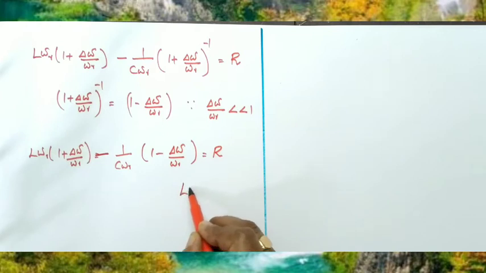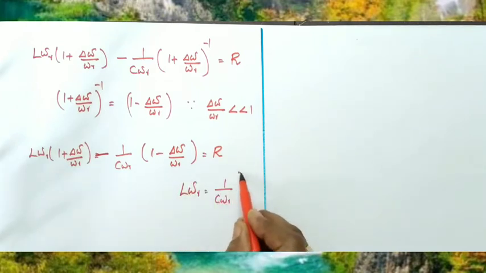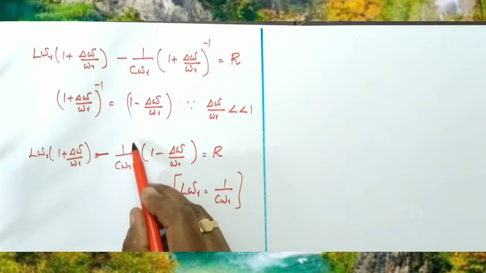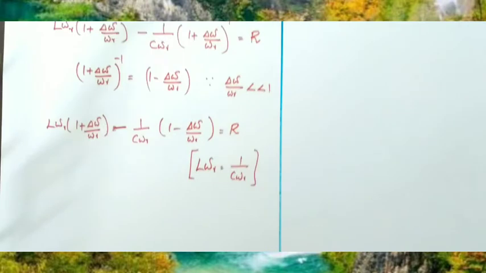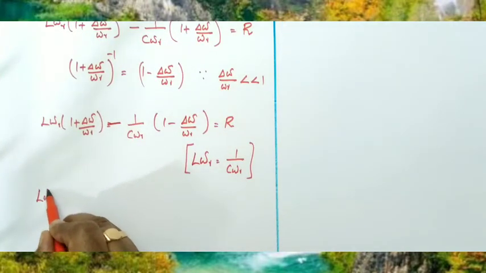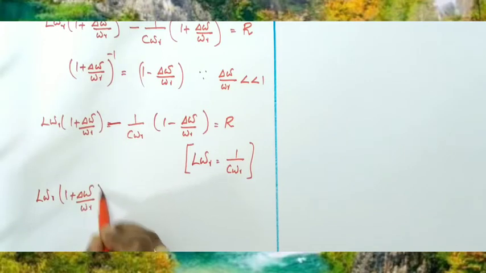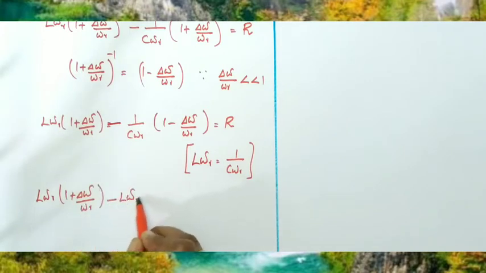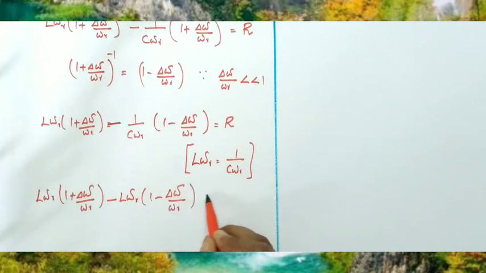We know that L omega r and 1 by C omega r are equal. Therefore, this 1 by C omega r can be written as L omega r, right. So, L omega r into 1 plus delta omega by omega r minus L omega r into 1 minus delta omega by omega r equal to resistance R.